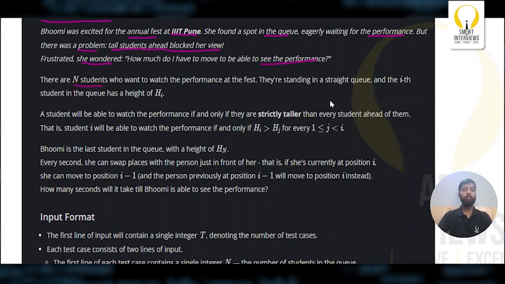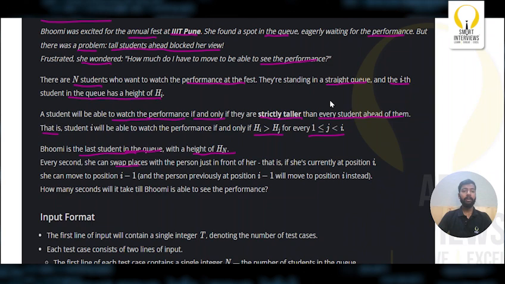There are N students who want to watch the performance at the fest. They're standing in a straight queue. And the ith student in the queue has a height of H_i. A student will be able to watch the performance if and only if they are strictly taller than every student ahead of them. That is, student i will be able to watch the performance if and only if H_i is greater than H_j for all the values of j ahead of them. Now, Bhumi is the last student in the queue with a height of H_N.